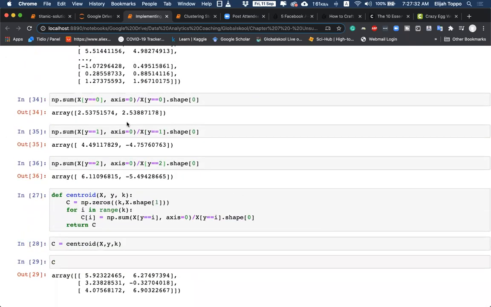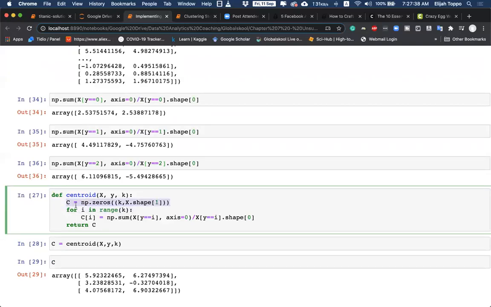Instead of doing this, let me put this into a function. It creates k rows and the number of features that we have, so that will be a zero vector with 3 rows and 2 columns, and these values should be populated using this formula.